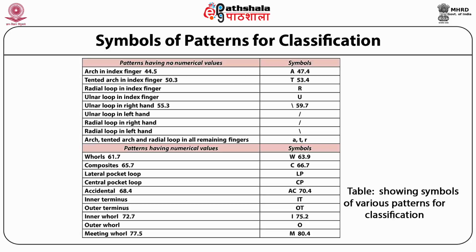whorls are symbolized by capital W, composites by capital C, accidentals are denoted by capital A, capital C, inner whorl is indicated as capital I, and meeting whorl is denoted by capital M. Thus, patterns having numerical values are whorls and composites, whereas arches and loops have no numerical values.